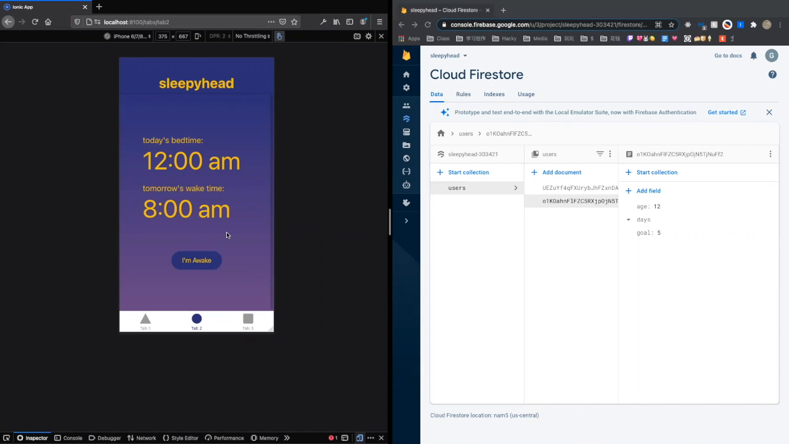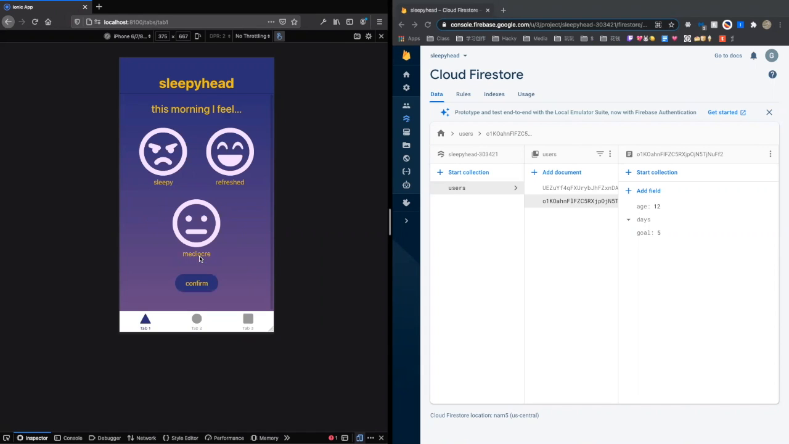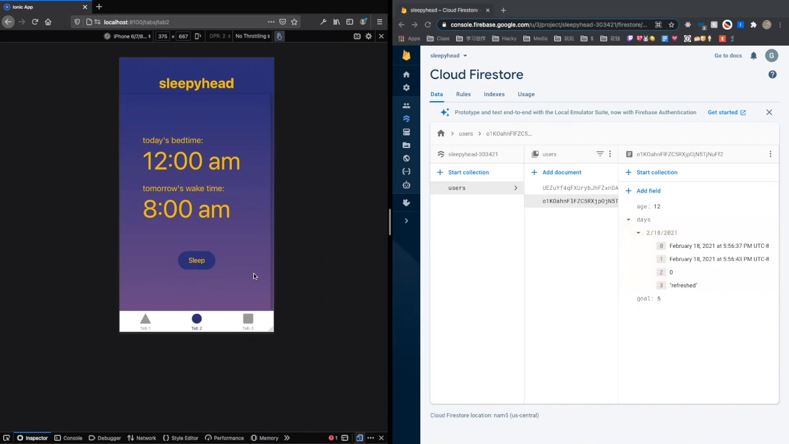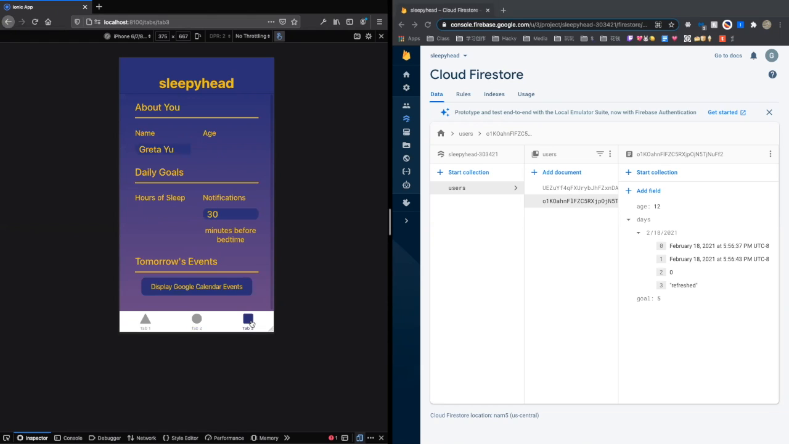After a good night's rest, they'll tell Sleepyhead that they've woken up, and they'll be brought to a page to tell Sleepyhead how their sleep was. Once their feelings are logged, the database will be updated with when they slept, when they woke up, how many minutes of sleep they got, and how they felt. Another page that we've implemented is the user's profile page, which displays all the information the database has about them and allows the user to see their calendar events in the app itself.